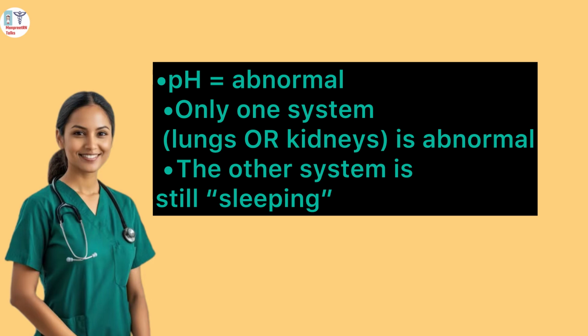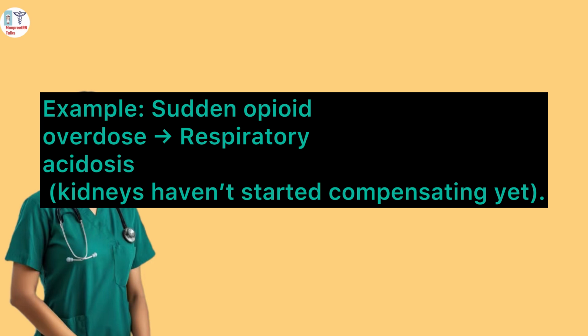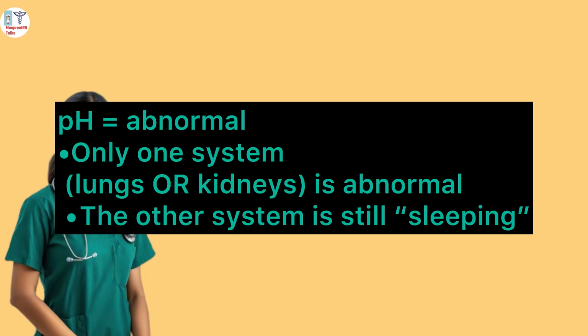For example, a patient coming to the OPD with a sudden opioid overdose has respiratory acidosis. In this, the kidney hasn't started compensating yet. Only the lungs are involved, but the kidney hasn't started compensating for this problem yet. So it means that it is uncompensated. pH is usually abnormal, meaning acidosis or alkalosis, and one system, either lung or kidney, will be abnormal and the other system will be normal. So you can understand it.